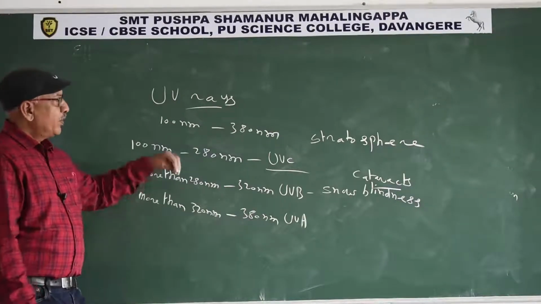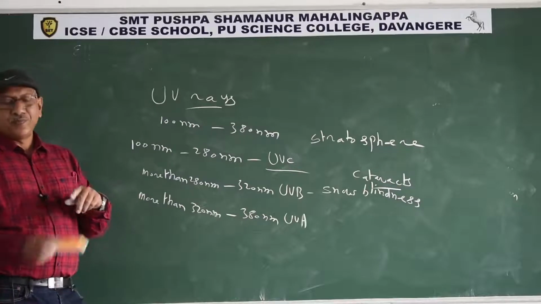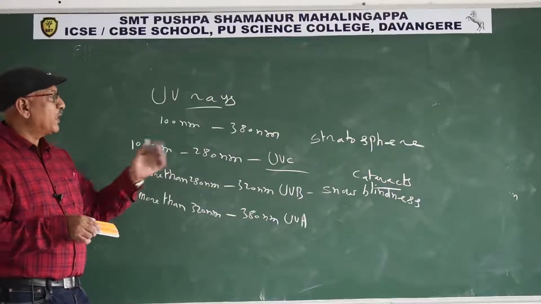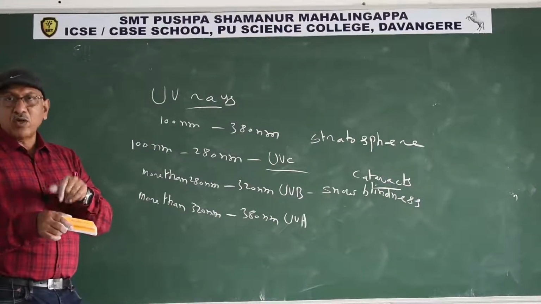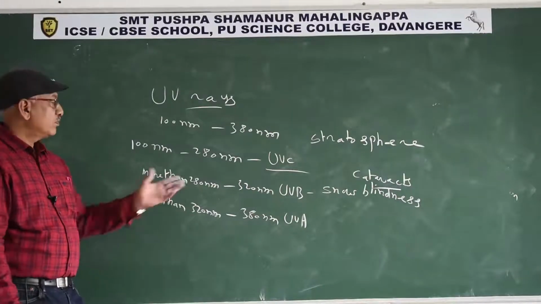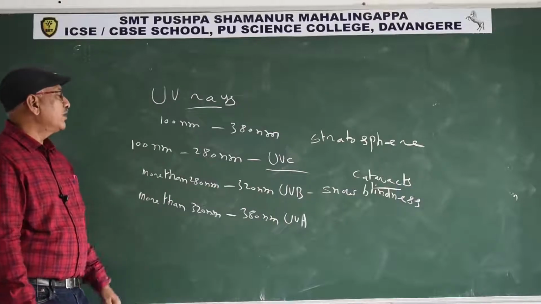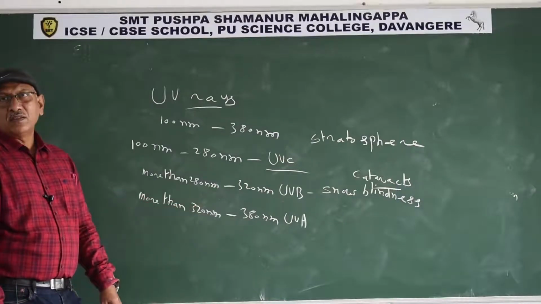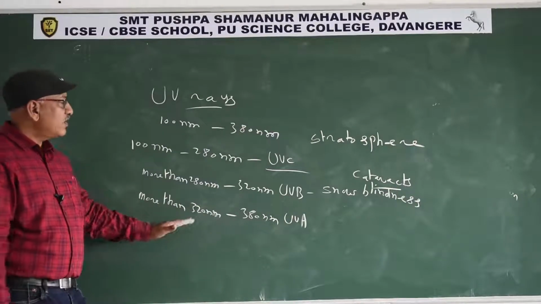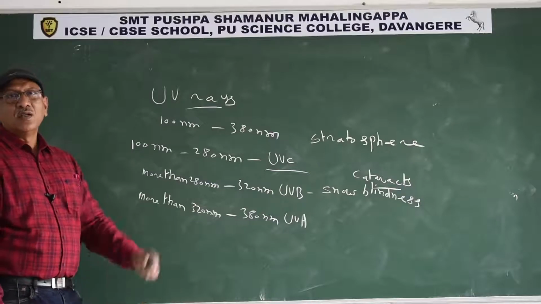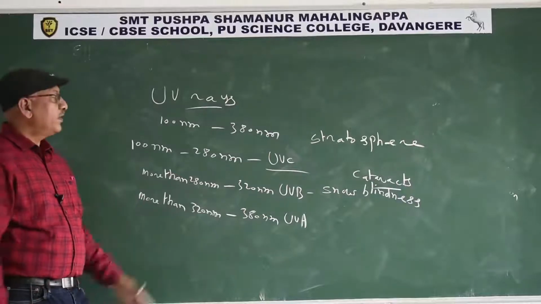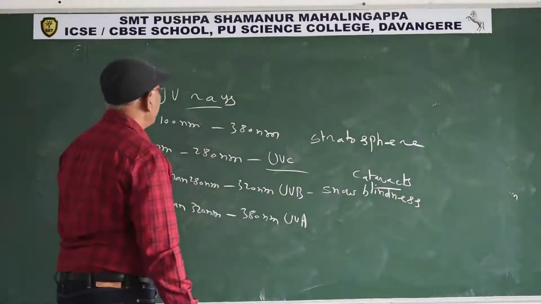Next one, UVA. Whenever we expose ourselves to sunlight, the UVA present in the sunlight converts the cholesterol into vitamin D. So some UV rays, particularly those with longer wavelengths, have less penetration power, so they are less harmful. These less harmful UV rays convert the cholesterol present in the skin into vitamin D. So this is about UV rays.